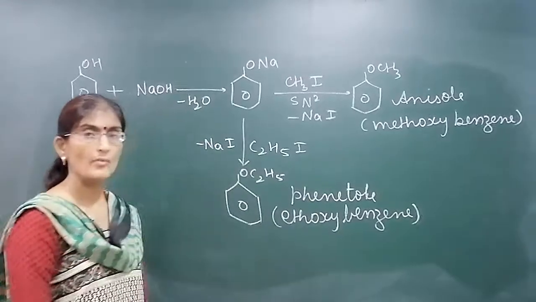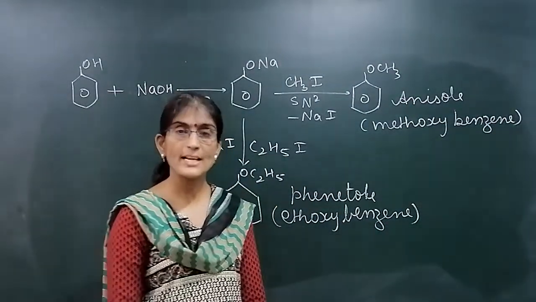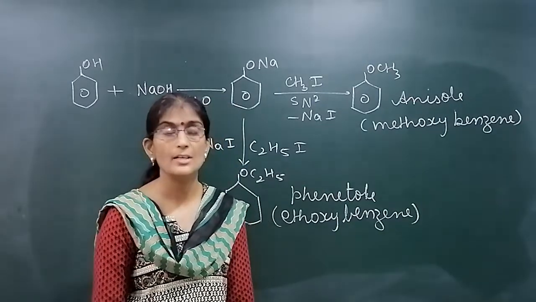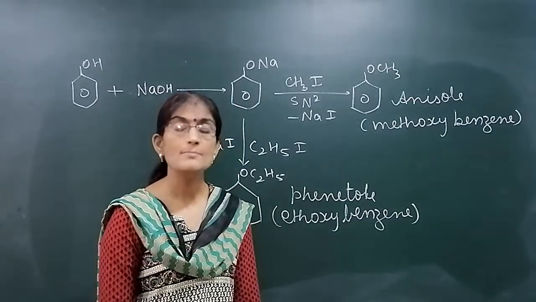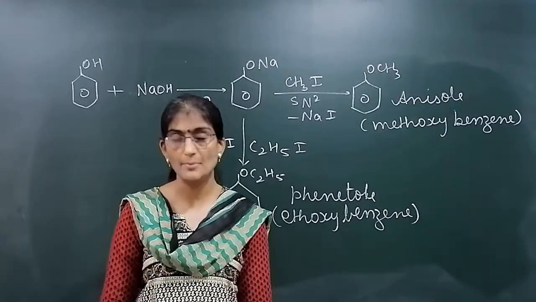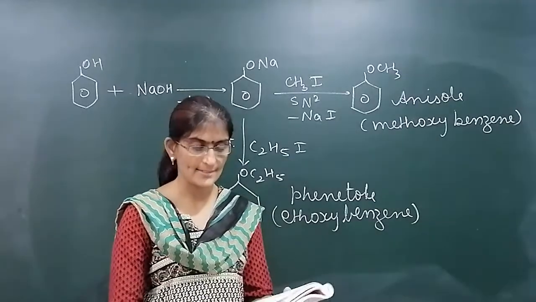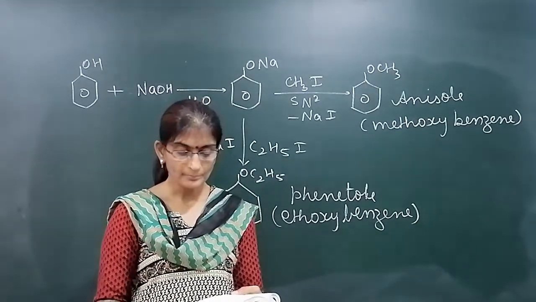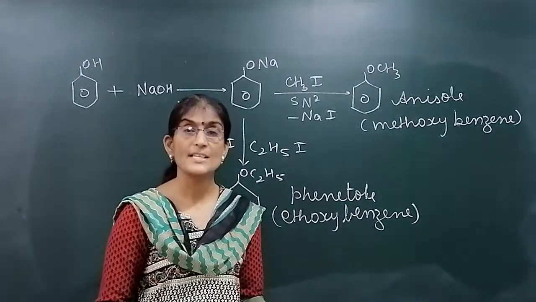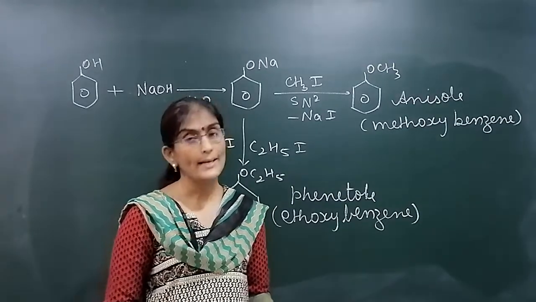The reaction is called Williamson synthesis. Sodium alkoxide or sodium phenoxide, when treated with an alkyl halide, by the SN2 mechanism, produces an ether. Symmetrical and unsymmetrical, both types of ether can be prepared. The method is known as Williamson synthesis. Clear? Now we have to do the physical properties of ether. This we will do in the next video.